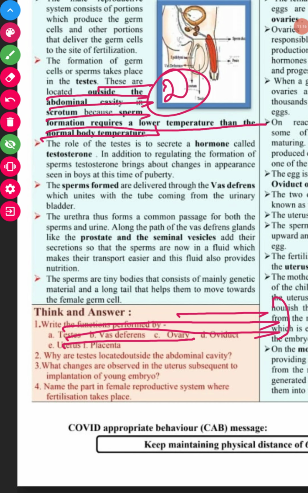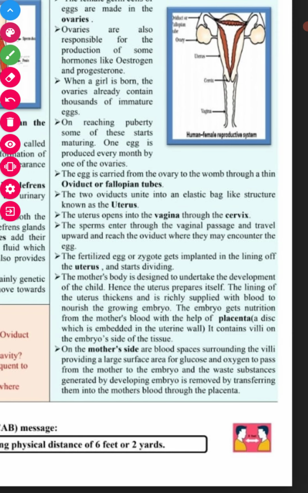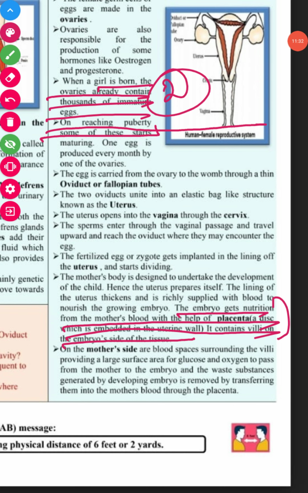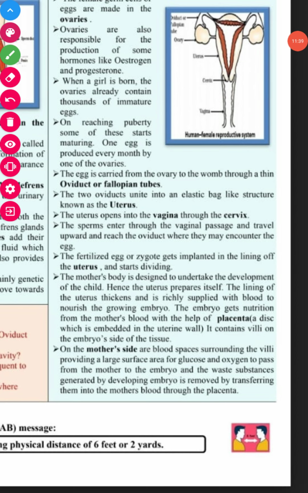Next question we have: what are the changes observed in the uterus subsequent to the implantation of the young embryo? Okay, you can write the answer of this question.